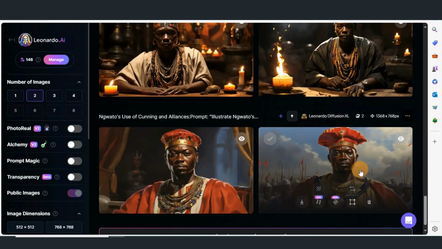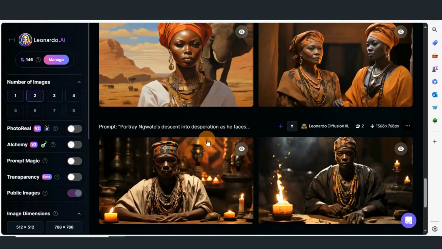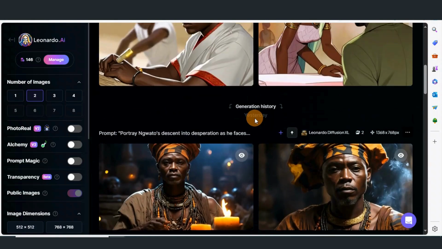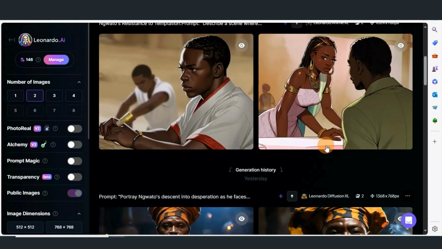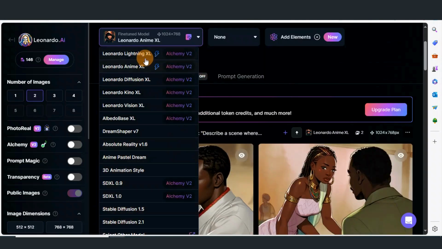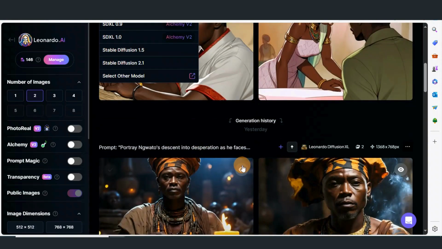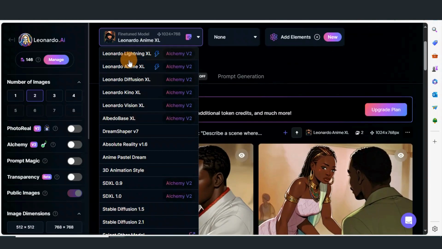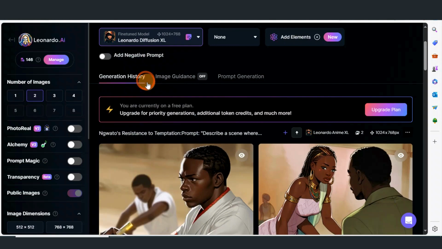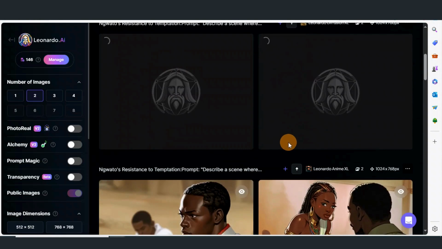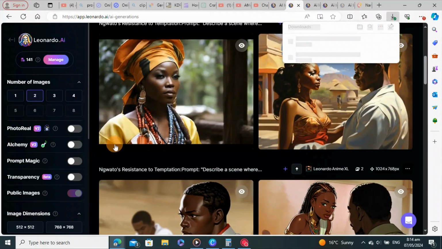That's so nice. I believe all these will go with my story. So let's just check. Okay, I think I made a mistake here. I need to change it to Leonardo Diffusion XL. So this is the one that I need. Let's just download these two.